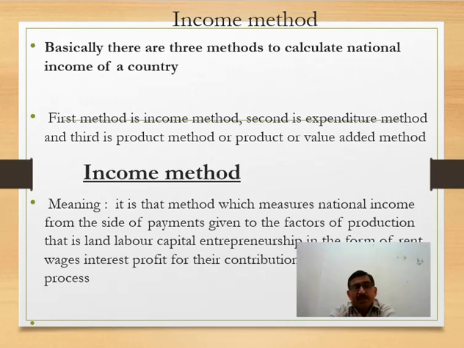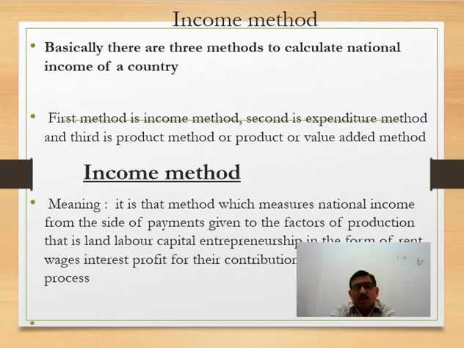Now, to whom is this payment made? This payment is made to the factors of production. As you studied in class 11, there are four factors of production: land, labor, capital, entrepreneurship. When these factors of production give their contribution to the production process, give their help to the producer in making the goods and services, payment is given to these factors of production for their contribution.